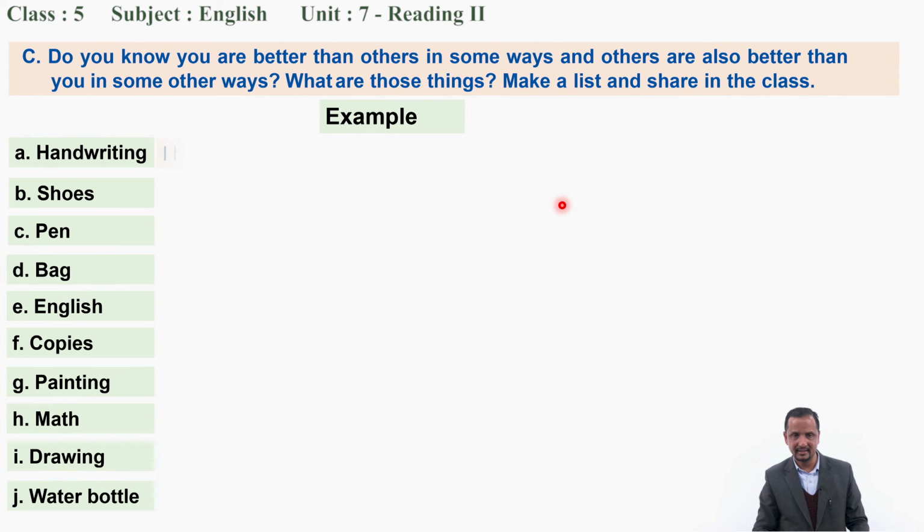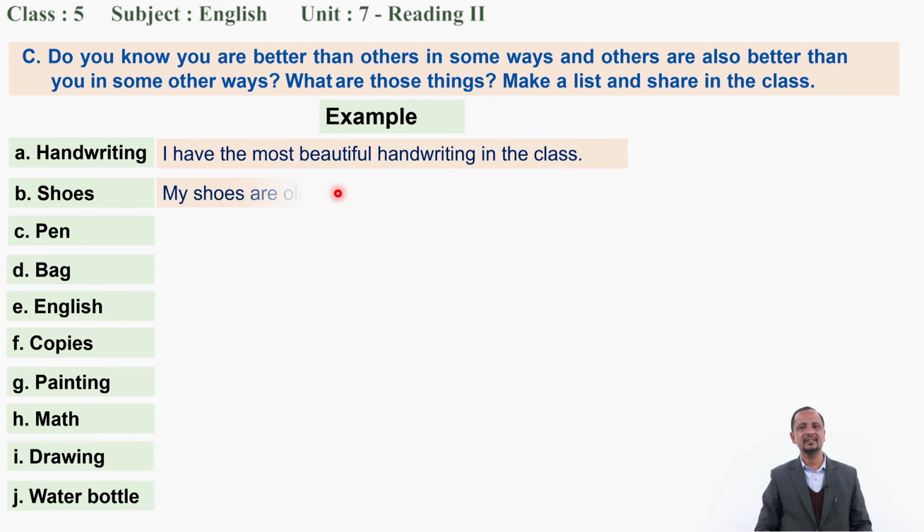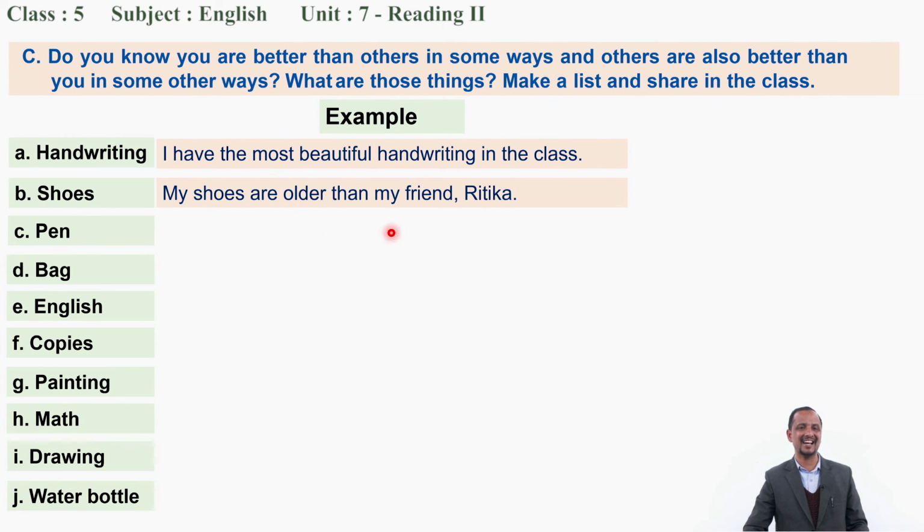How? Let's see here. I have the most beautiful handwriting in the class. Let's see here, adjective using the most, comparing among all, the whole class. So the most beautiful handwriting is yours. Okay. Similarly, next one, shoes. You can write, my shoes are older than my friend Ritika's. So it is mine. Okay. You can compare in different words.